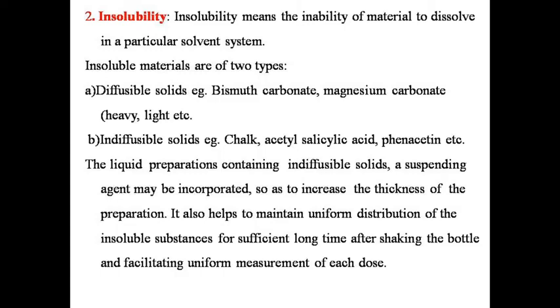In a liquid preparation containing indiffusible solids, a suspending agent may be incorporated so as to increase the thickness of the preparation. It also helps to maintain uniform distribution of the insoluble substances for a sufficiently long time after shaking the bottle and facilitates uniform measurement of each dose.